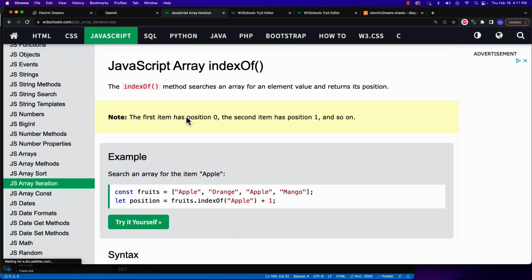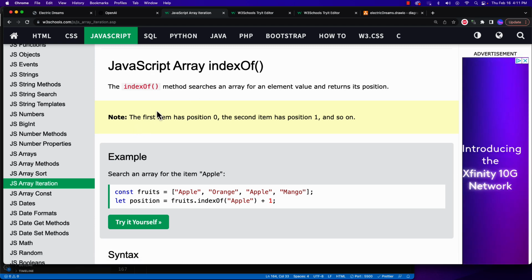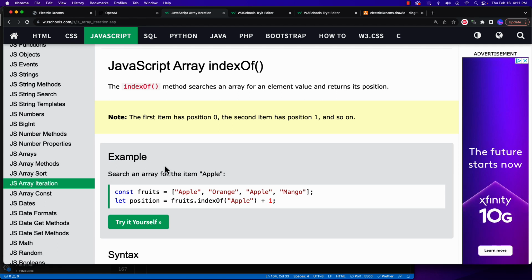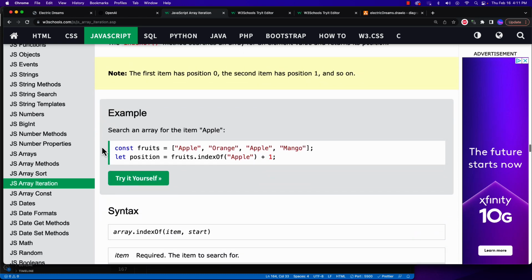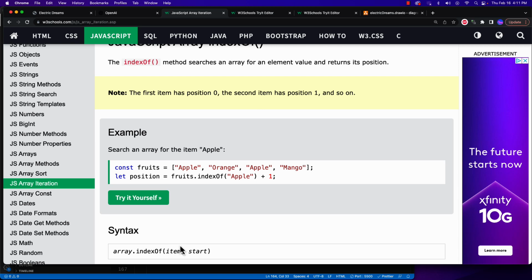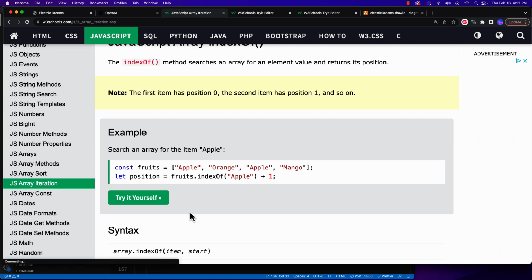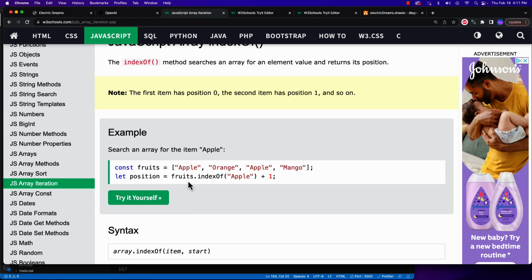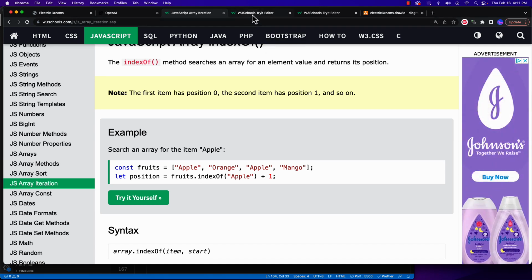So over in W3Schools, we have the JavaScript array method indexOf. This is under array iteration. We use iteration to process or go through an array to look for things. The item we're looking for is indexOf, because it gives us a value. We ask for that particular item, and if it finds that item, it tells us where it is in that array.